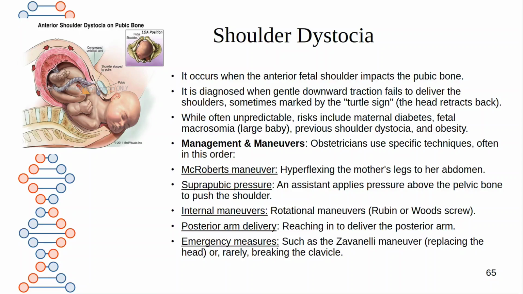But here, gentle downward traction fails to deliver the shoulder, sometimes marked by the turtle sign. In the turtle sign, you can observe the head retracts back. While often unpredictable, risks include maternal diabetes, fetal macrosomia (large baby), previous shoulder dystocia, and obesity. Management includes maneuvers: McRoberts maneuver, suprapubic pressure, internal maneuvers, posterior arm delivery, and emergency measures like the Zavanelli maneuver, replacing the head, or deliberately breaking the clavicle.